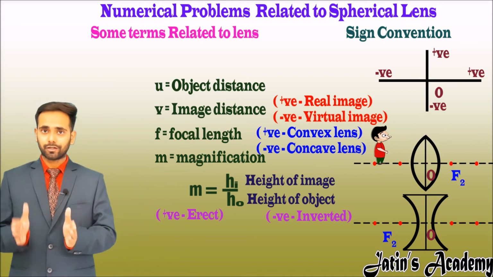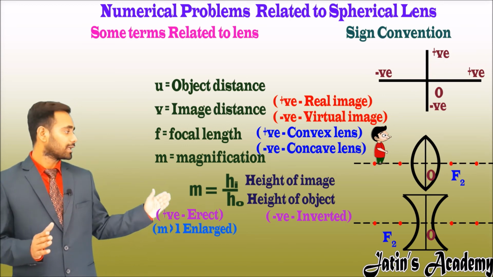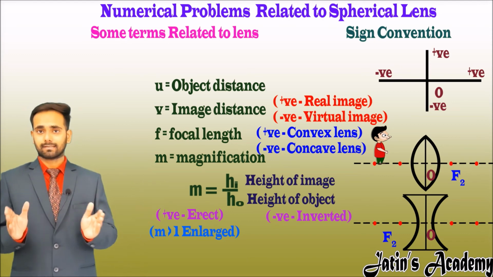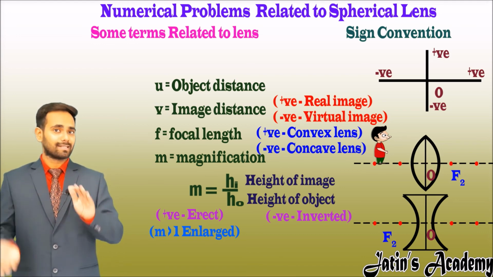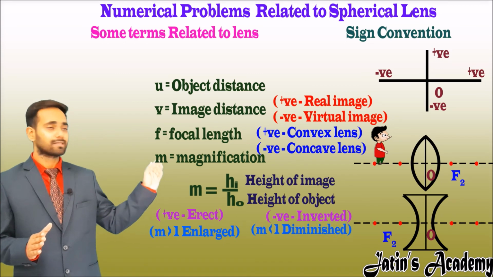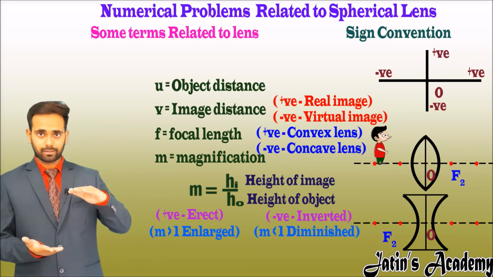If the height of the image is more than the height of the object, then the magnification value is greater than 1, and if the magnification value is greater than 1, we can say that the image is enlarged. And if the height of the image is less than the height of the object, then we can say that the magnification value is less than 1, and the image is diminished.